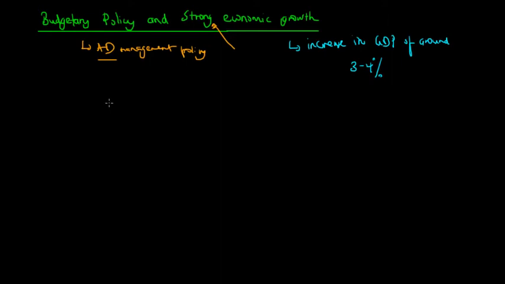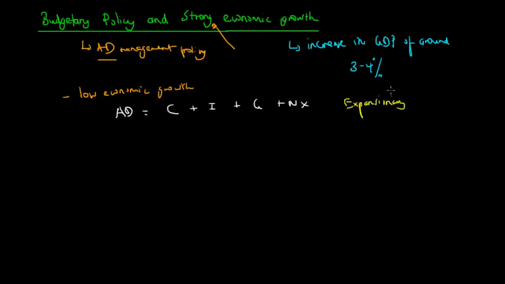What we need to know is that if we start off with, say, low economic growth, this necessarily means that aggregate demand is slowing. So we know that aggregate demand is C plus I plus G plus net exports, right? And we know that when there is low economic growth, aggregate demand must necessarily be low because of the circular flow. And so what the government does is that it adopts expansionary budgetary policy.